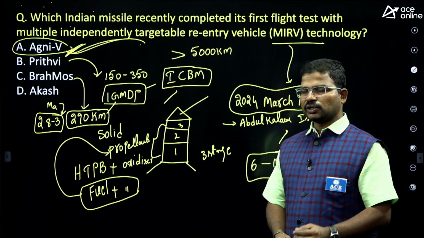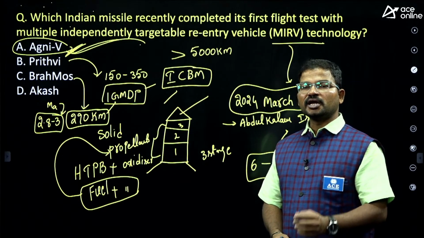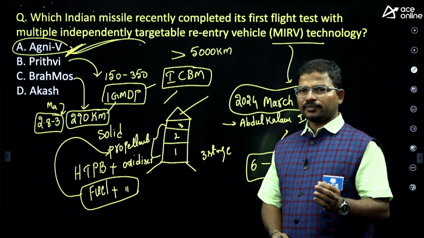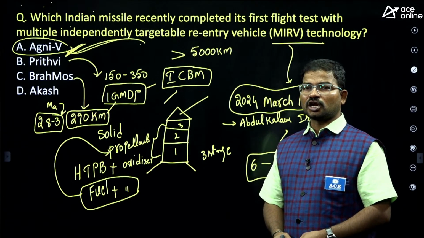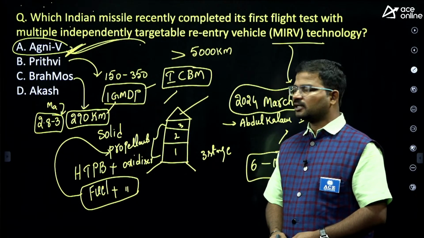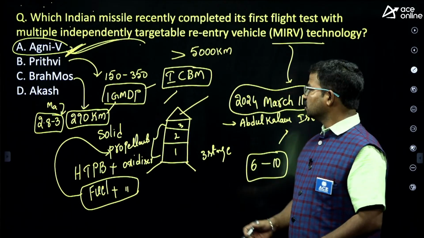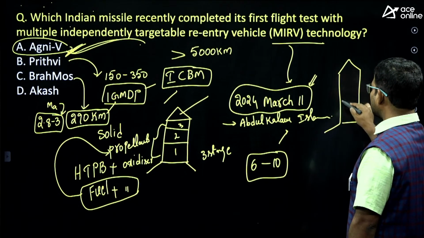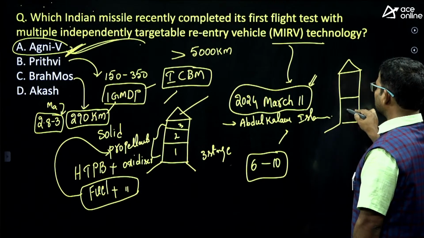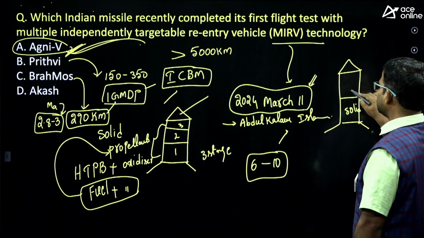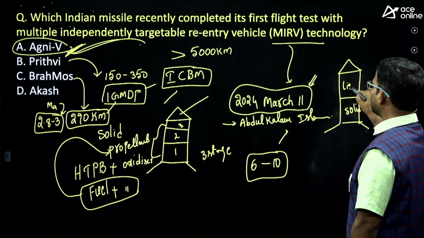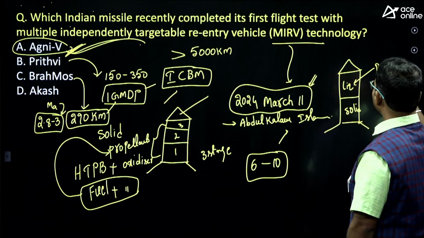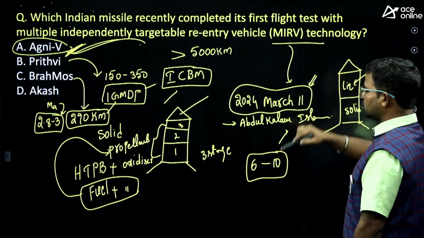To attain supersonic or hypersonic speed, we use different types of engines. At present we use a ramjet engine in the BrahMos 1 missile. BrahMos 1 has 2 stages. In the first stage we use solid propellants, and in the second stage we use liquid propellants. Here, in the second stage, we are using the ramjet engine.